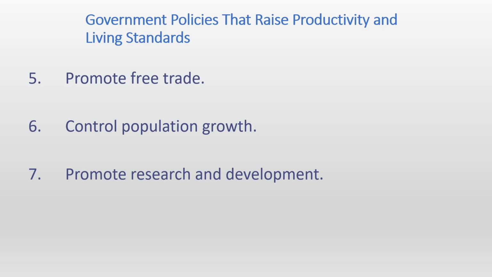And the countries that have followed these policies have grown quite a lot. We have the examples of Japan, United States, Australia, UK, other European countries as well. They have focused on these 7 government policies and they have developed. There might be other policies as well, but these are the most important ones.